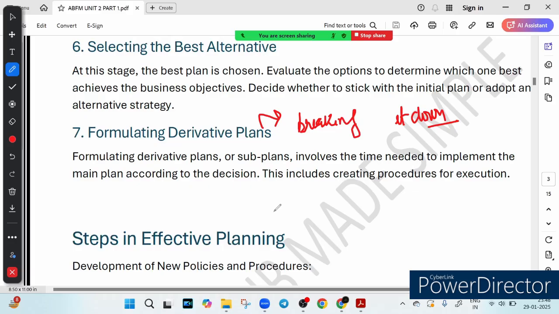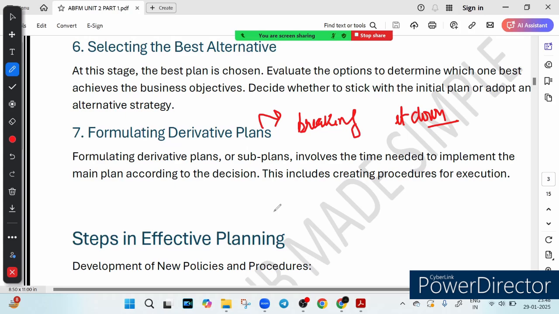I am giving you the example of a bank because you are most familiar with all these terms. In your daily banking life, you encounter this. That is why I am taking the example of a bank. So you can see that planning is not just about having the idea, it is about choosing the best strategy and executing it perfectly. I hope this makes your concept clear.